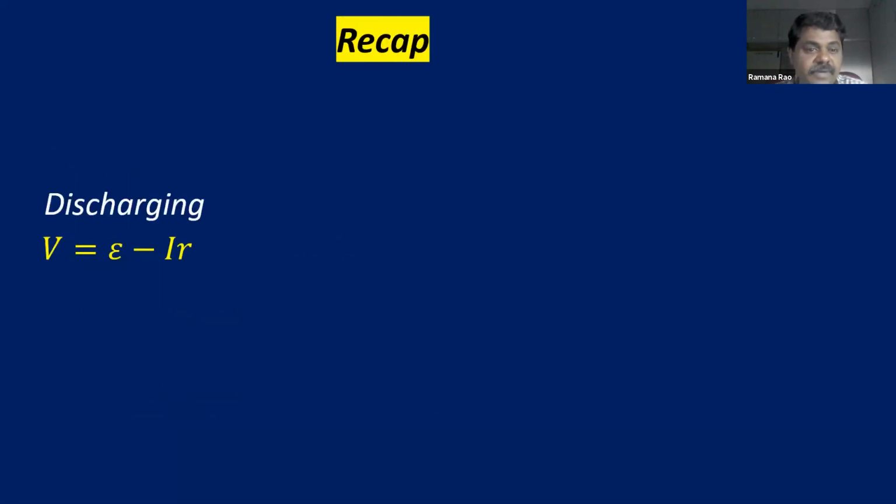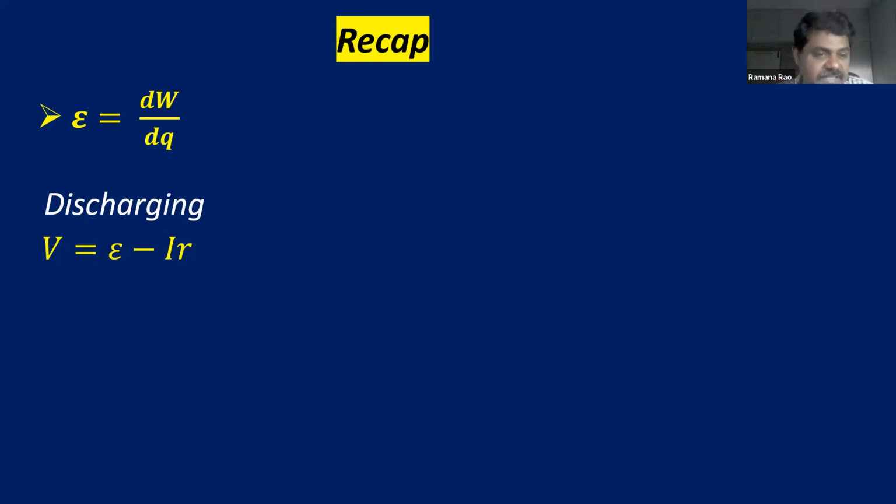And a recap of formulae. EMF is equal to the work done upon the charge to move it from the negative terminal to the positive terminal. Discharging is a very, very important formula. In almost all the cases, we use this formula.